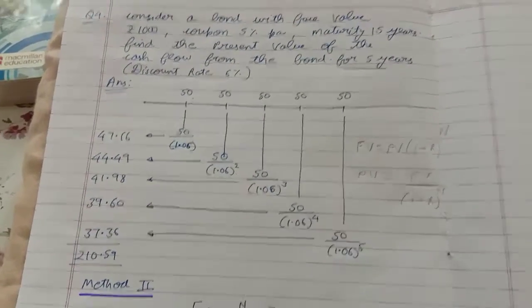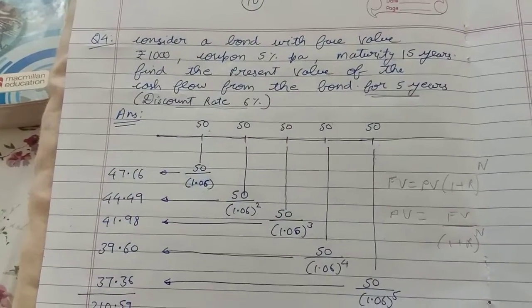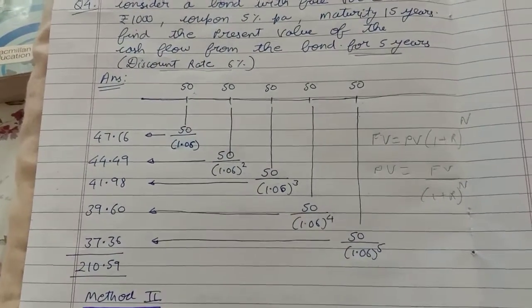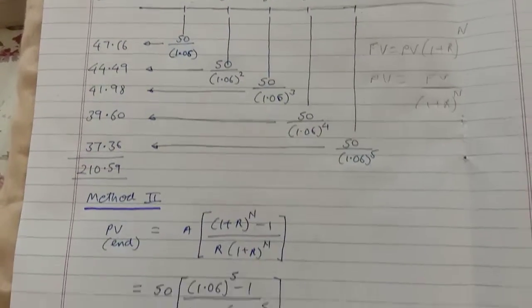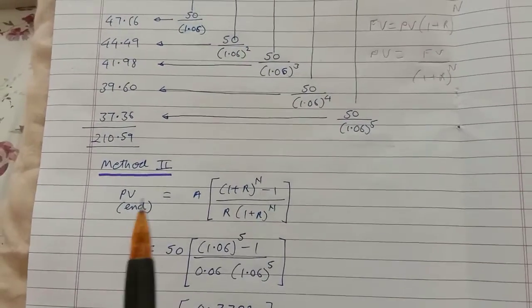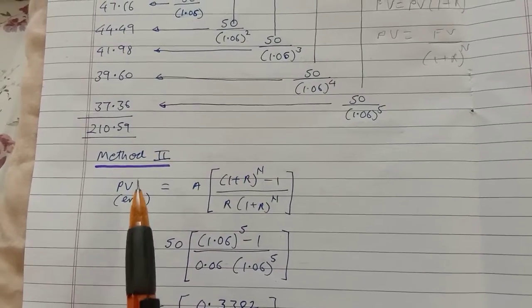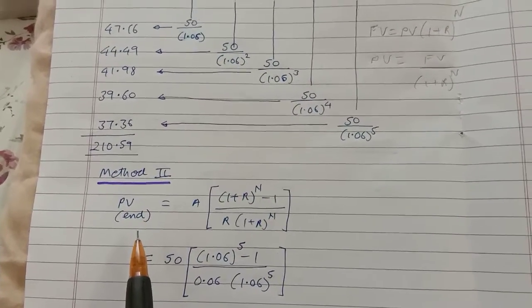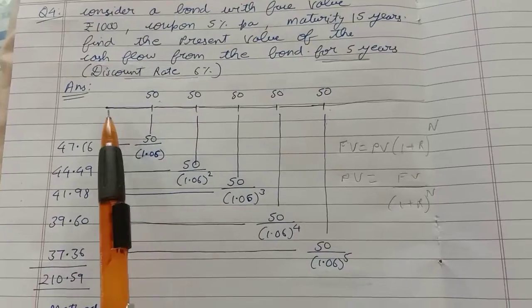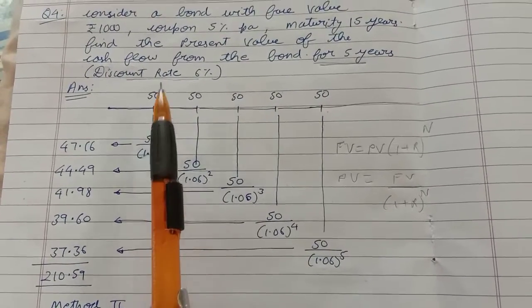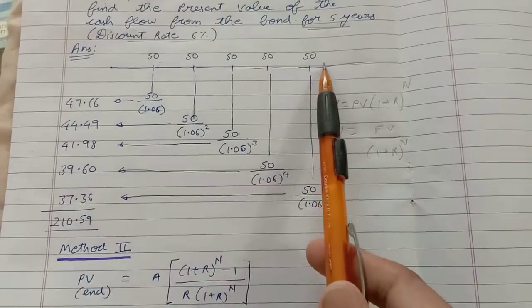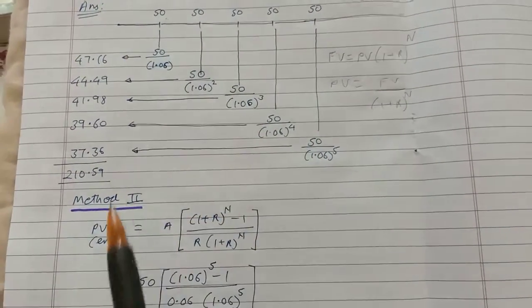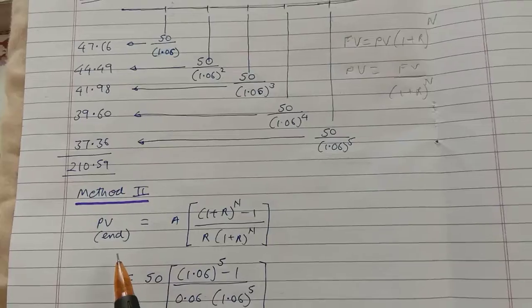If they ask you to calculate the present value of 15, 30, 40 cash flows, it becomes difficult. So we have a formula with us, the annuity formula, present value end. Why end? You are getting rupees 50 at the end of the period, and the amount is fixed and the interval is fixed, so it is an annuity, and you are supposed to calculate the present value of annuity end.